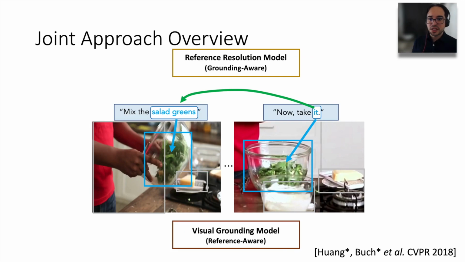Without much details, a key to our method is that we want to achieve this without supervision on the grounding arrows or the reference arrows. But that means we need to solve these two tasks simultaneously during training. For that, we use an alternating EM-like approach to solve one task while holding the other task fixed.